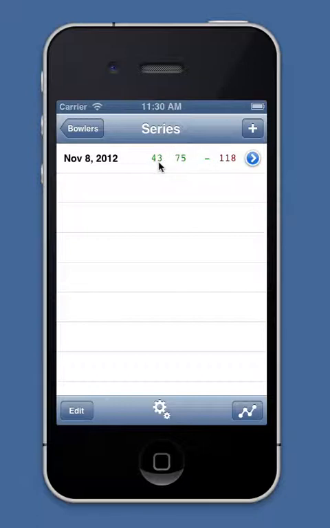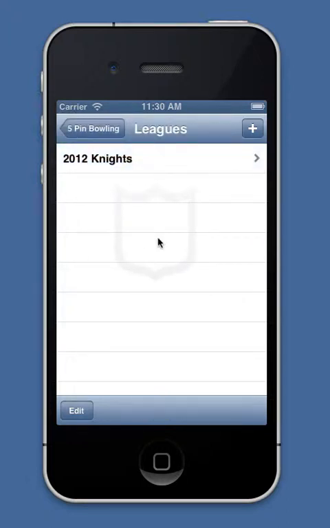So let's say I started with 43. I didn't actually finish recording an entire game. And then I got 75 in the second. I didn't get a score in the third. And then my triple, or my series total, is 118. You can see as this builds up over time, I'm going to have a lot of scores in here, and it's fairly easy to see where everything is. I can go back to bowlers and then back to leagues.